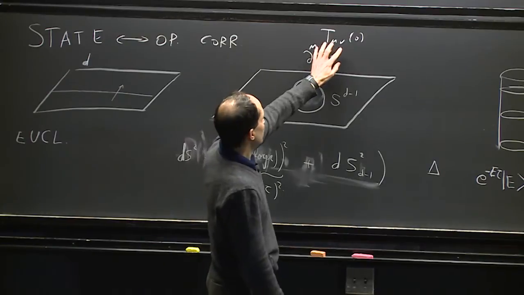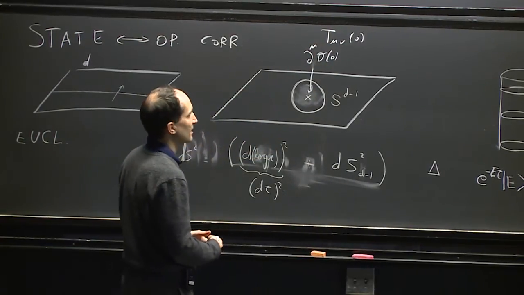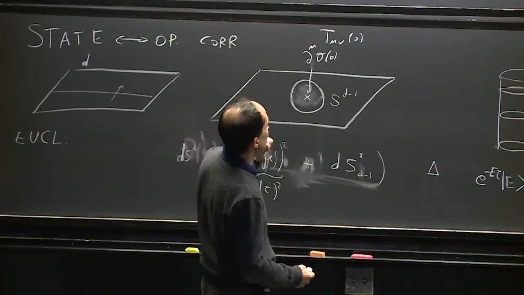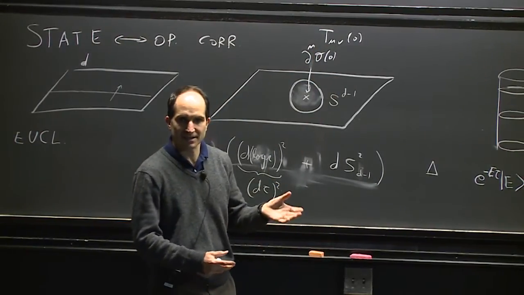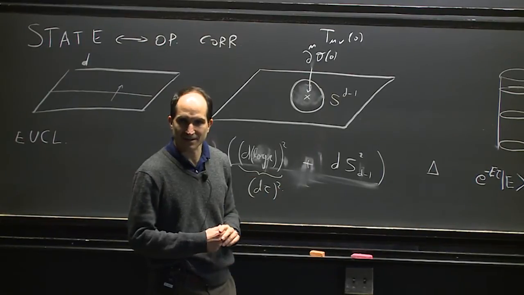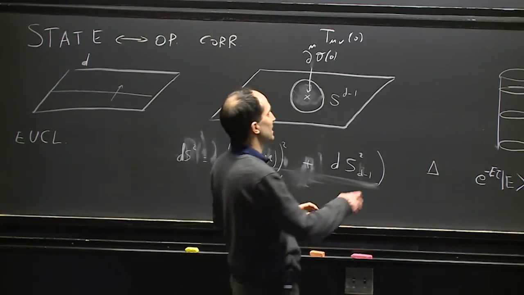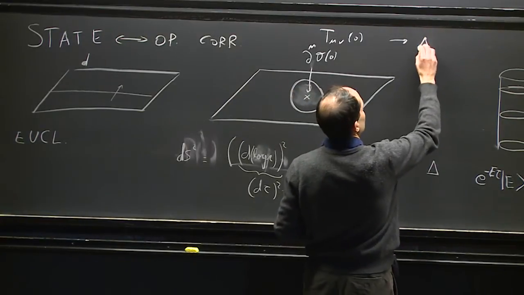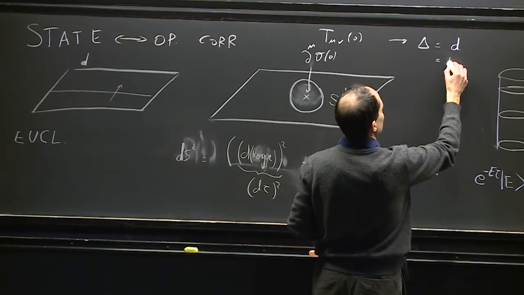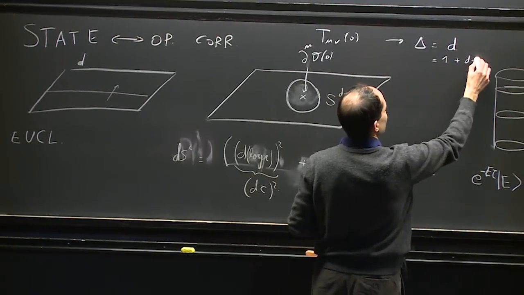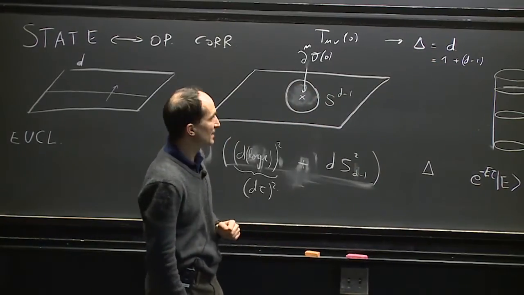And this operator in any theory has a dimension that is determined by the fact that the stress tensor has units of energy divided by unit spatial volume, and that translates into a dimension which is equal to d. So the energy has dimension 1, and the volume that is dividing has d-1, so that's really where this dimension is coming from.